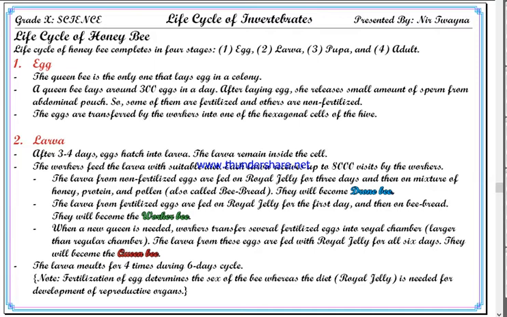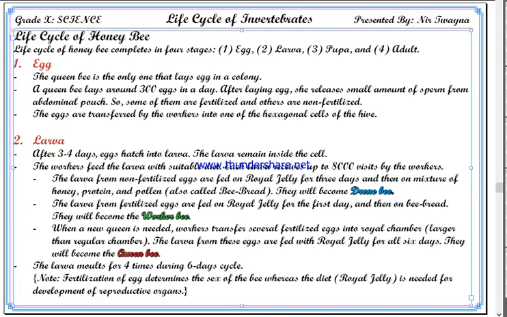When workers think a new queen is needed, they transfer several fertilized eggs, remember, fertilized eggs, into royal chambers, and royal chambers are larger than regular chambers. Chamber means cells. Why do they need to be larger? Because the larva for the queen must be large, isn't it?